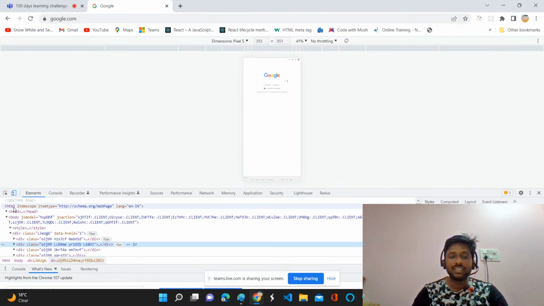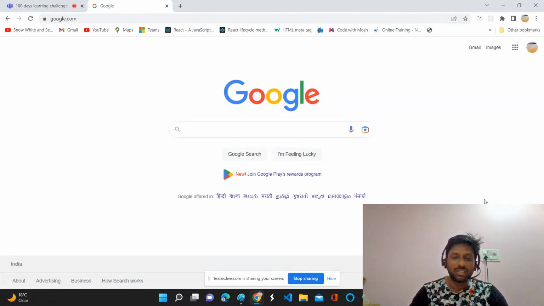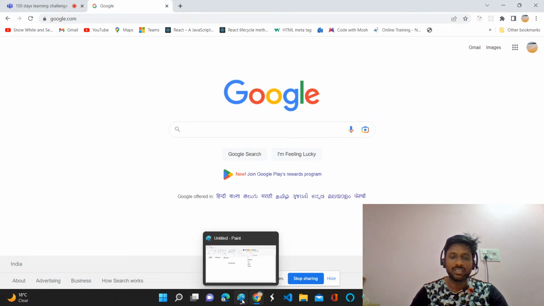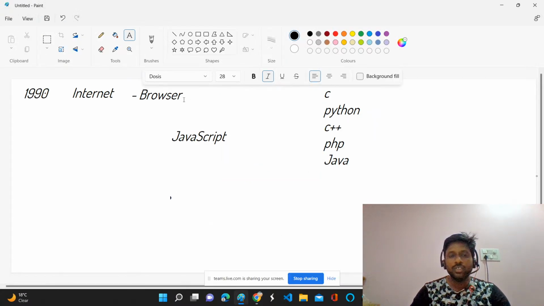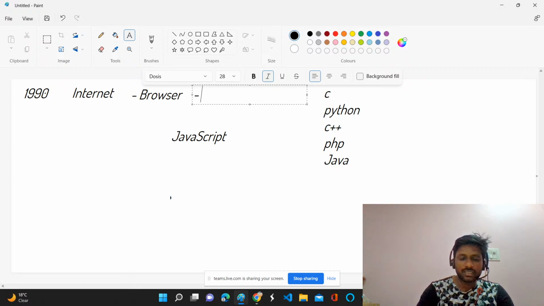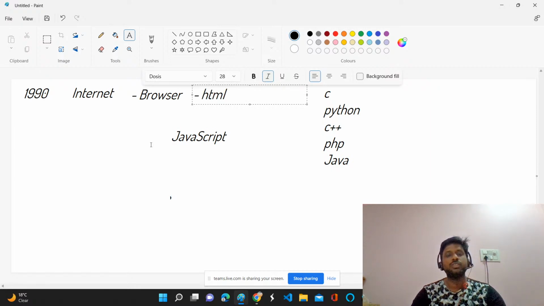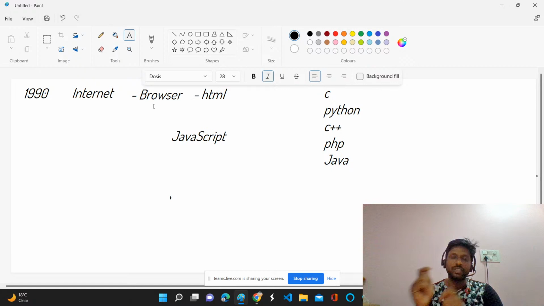The file is HTML. If you don't know what HTML is, how can you enter into JavaScript? So you need to understand what HTML is, because whatever you request in the browser, at the end of the day you will get an HTML file. Initially you will get an HTML file. Of course, images, JavaScript and everything come later on.